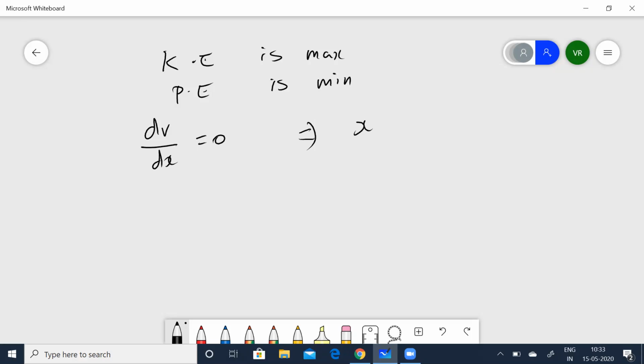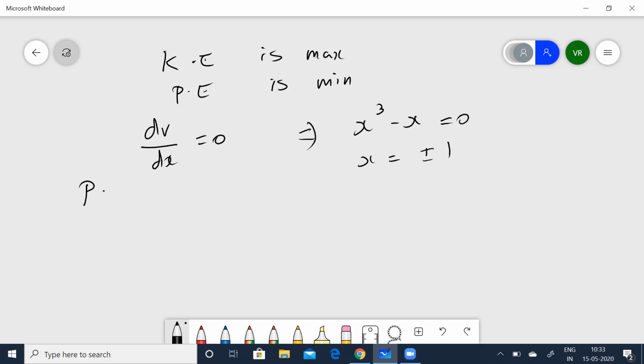So here it is given the velocity is maximum when the kinetic energy of the particle is maximum. Remember, velocity of a particle is maximum whenever the kinetic energy is maximum and potential energy is minimum. Remember that. Only then the velocity will be maximum, or in other words, we can put it as dV by dx is equal to 0. So this implies x cubed minus x is equal to 0, or factorize this and find out the value of x. You can see that x is equal to plus or minus 1.